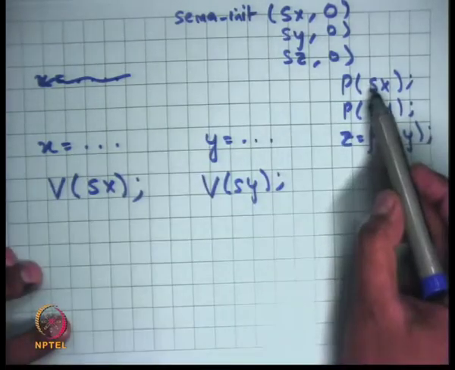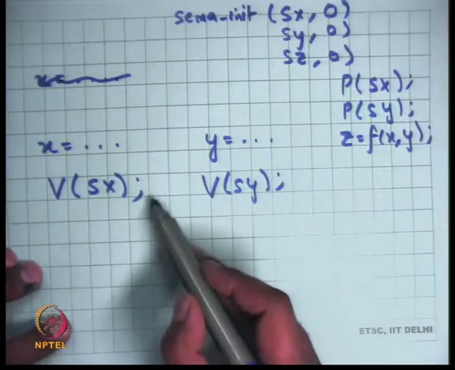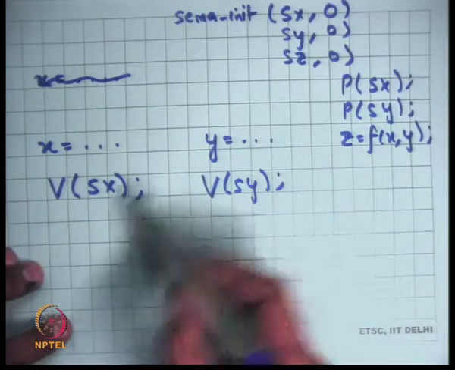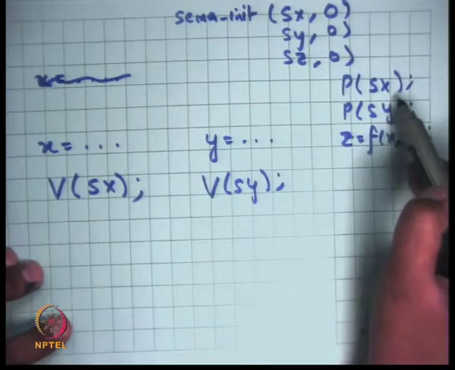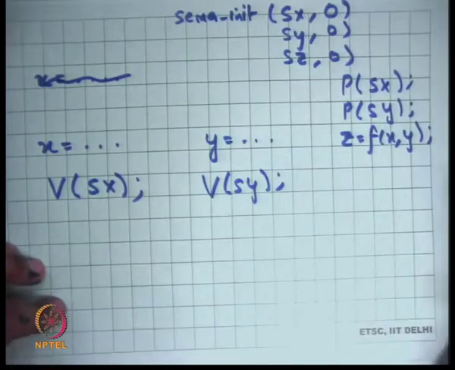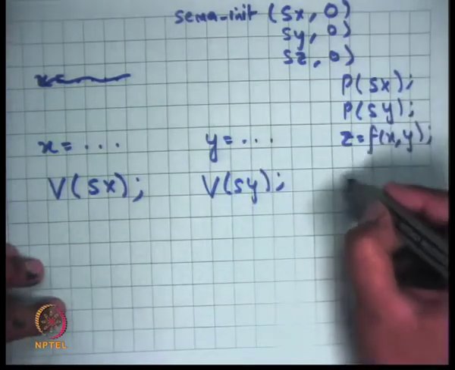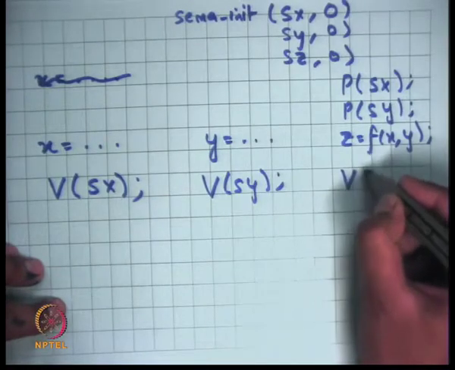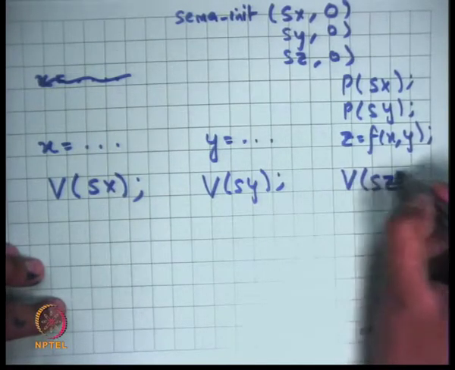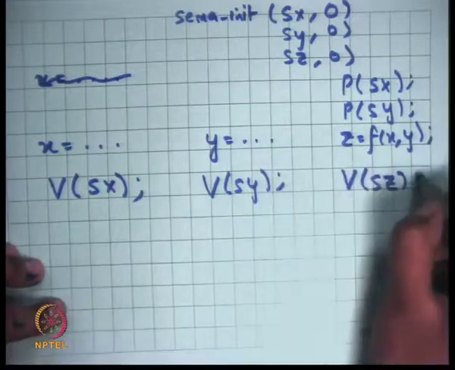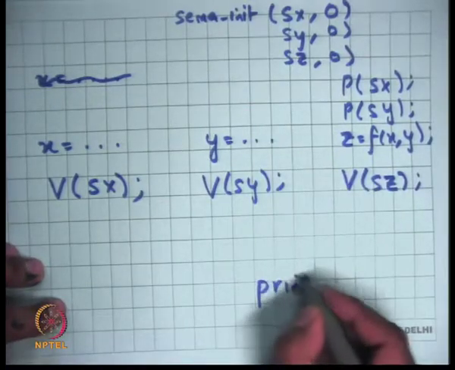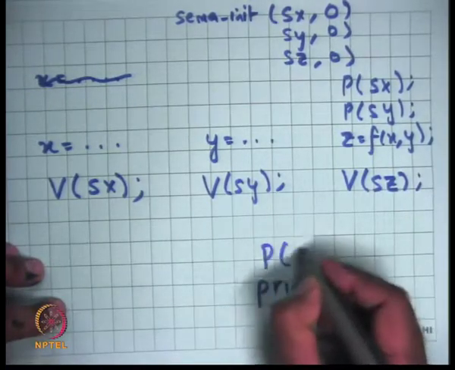So p is going to have the effect of waiting for somebody to have called v. Only if somebody has called v would I ever be able to come out of p, right, because I initialized it to 0. So this is an example of how you will do scheduling, and then after you compute z, you may say p of sz, v of sz, and of course before the print of z you may want to say p of sz.